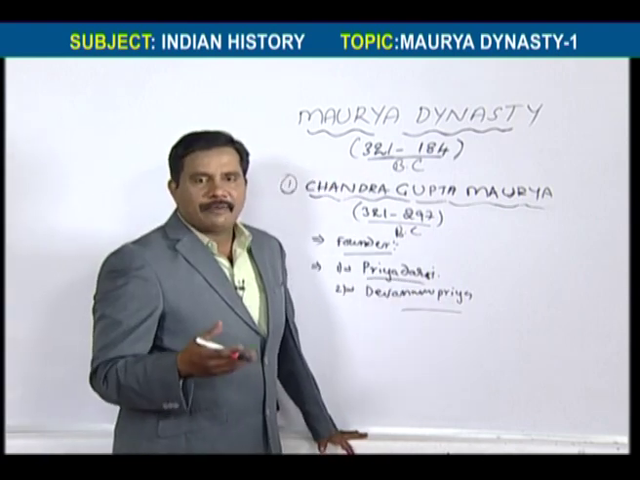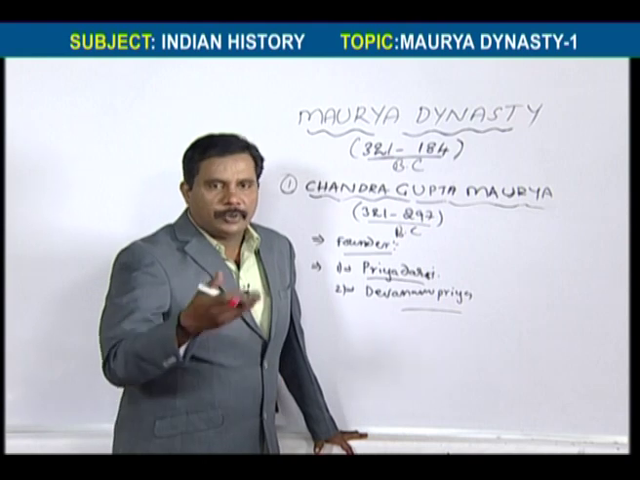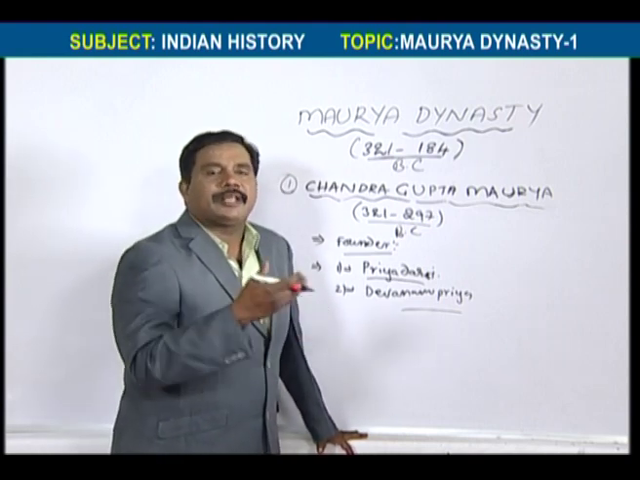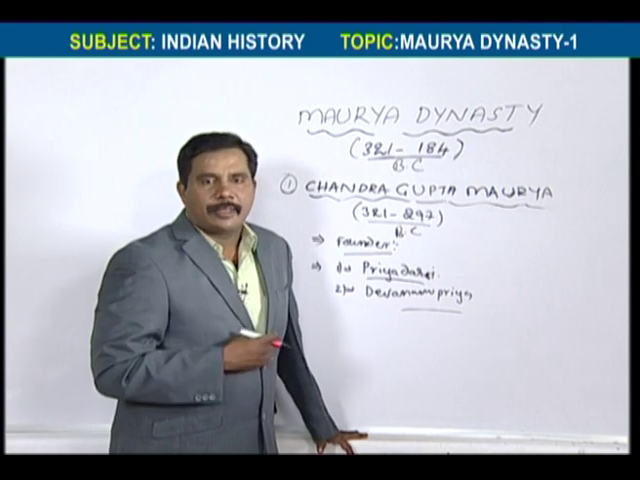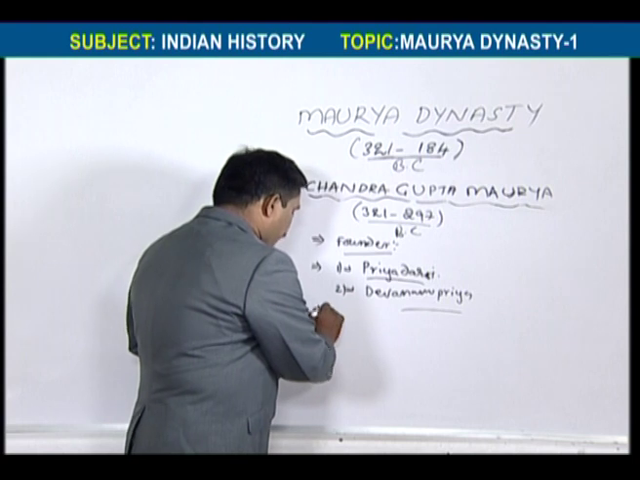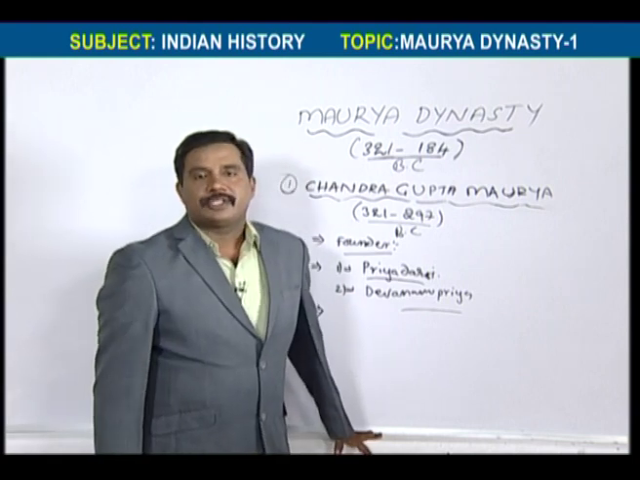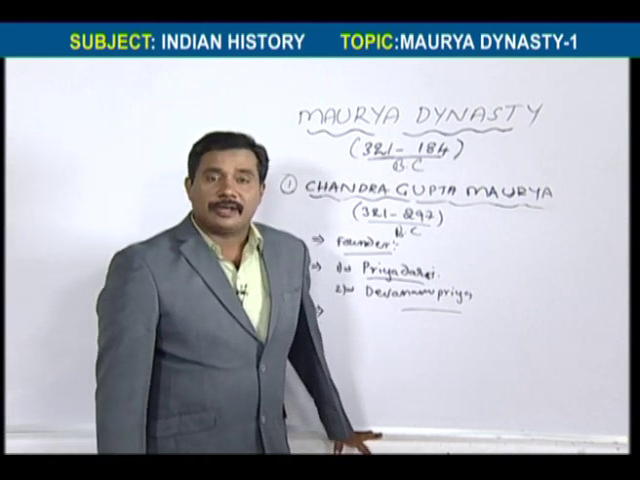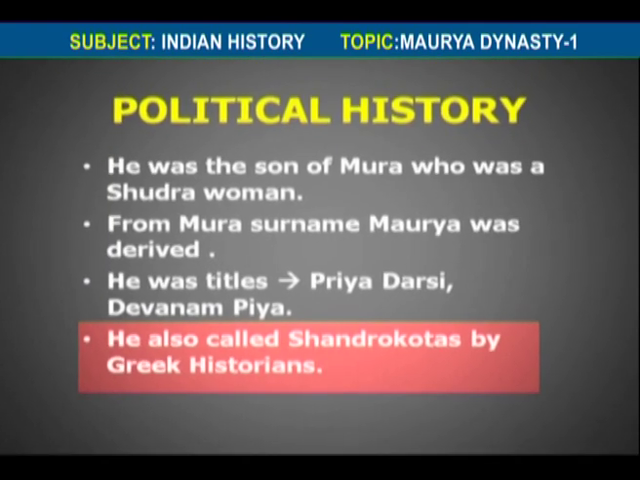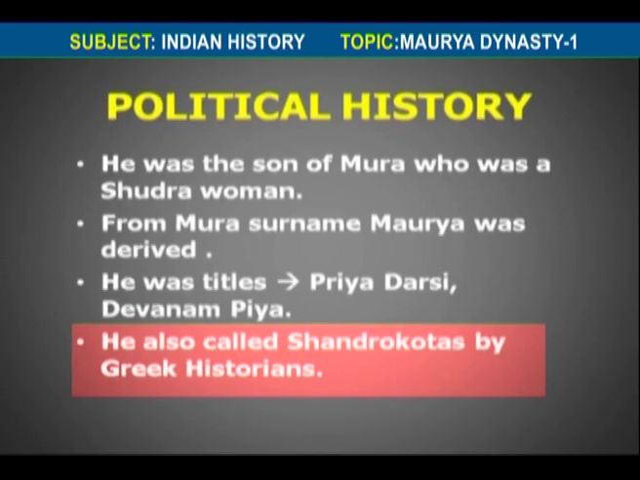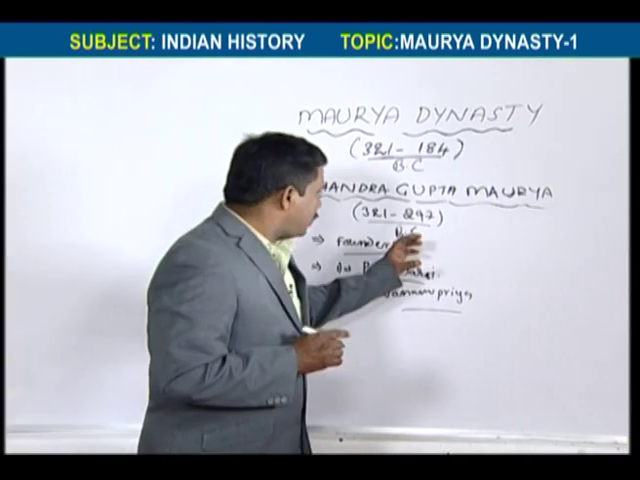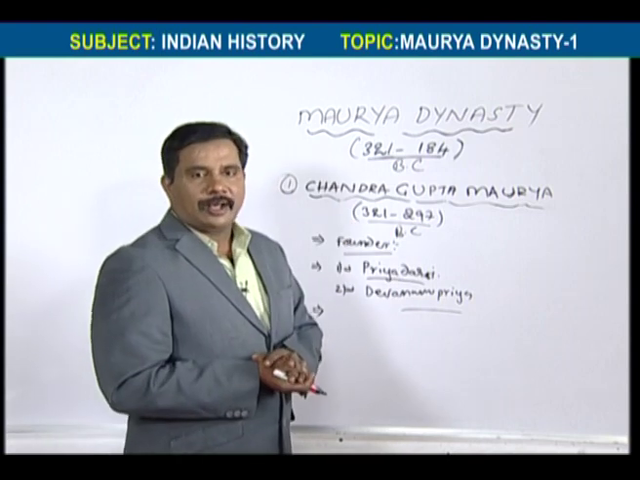The first means having a good personality, looking good. And the second means liked by the gods and goddesses. So he has these two titles. And according to Greek literature, Chandragupta Maurya has one more title, that is TSAT. So these are the titles of Chandragupta Maurya.